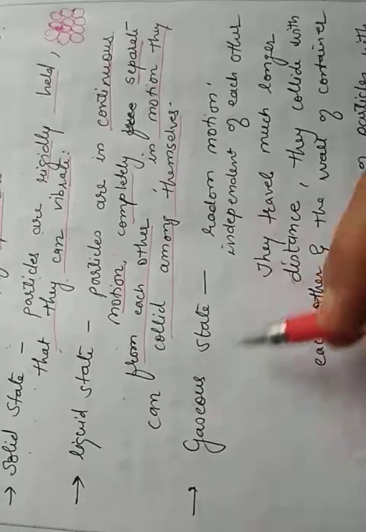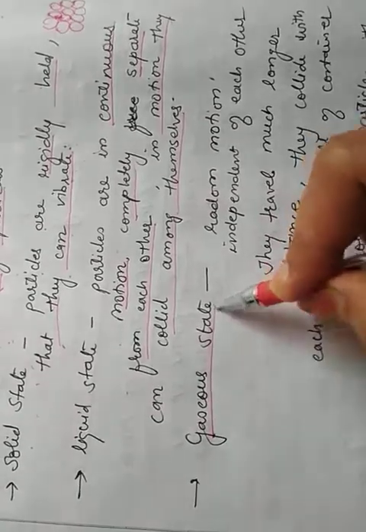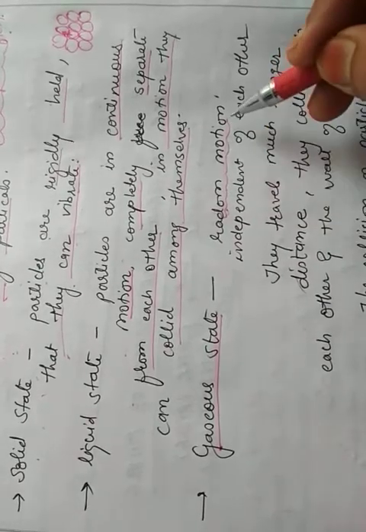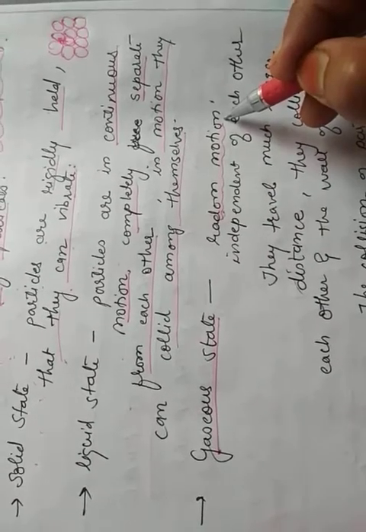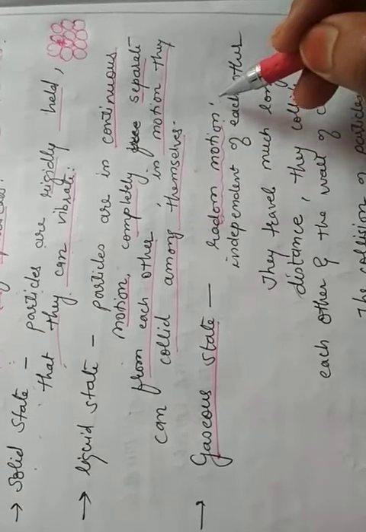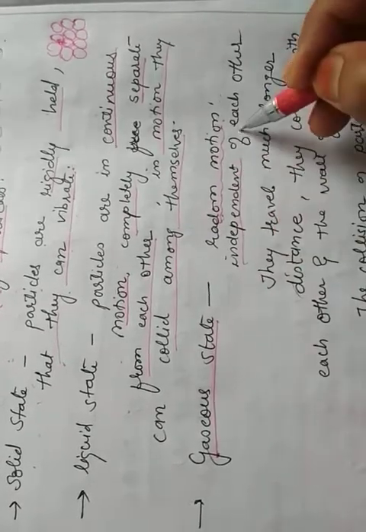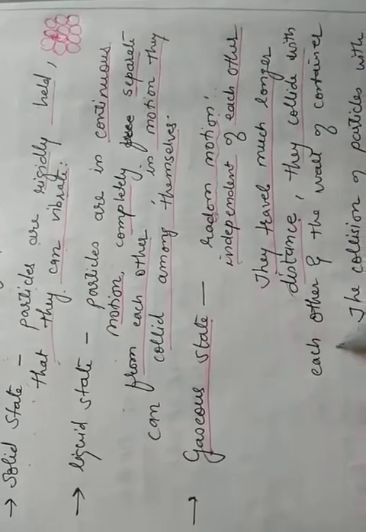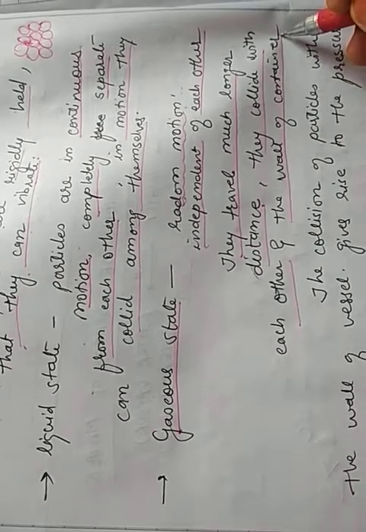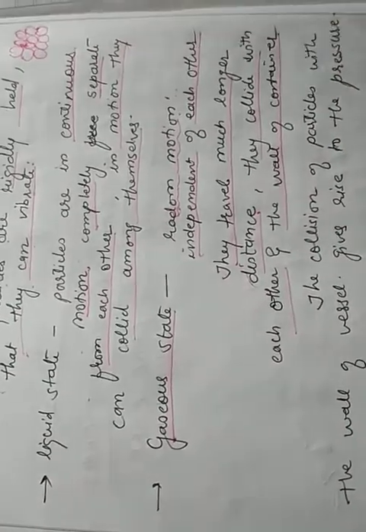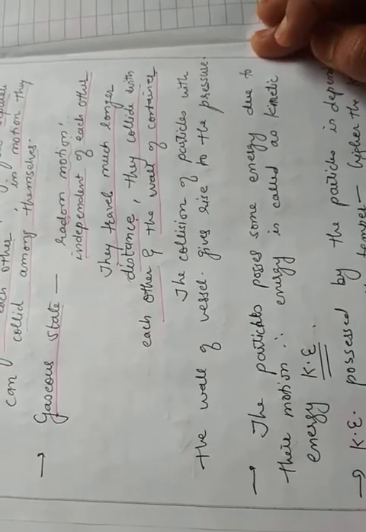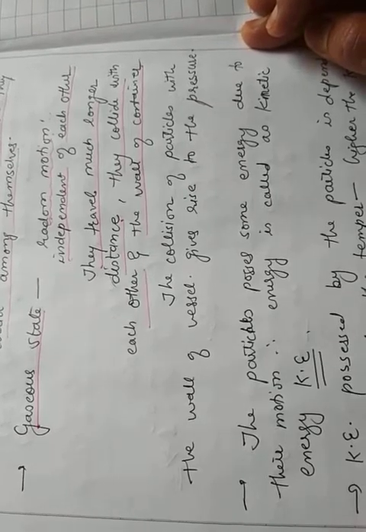Next, in the third assumption of the kinetic theory, in the gaseous state, the particles are in continuous random motion. Random motion means they can move freely in any direction with any speed. They are independent of each other. They travel much longer distances. They collide with each other and also with the wall of the container, because there is a very great intermolecular space between them and a very weak force of attraction. Due to that, they are free from each other.